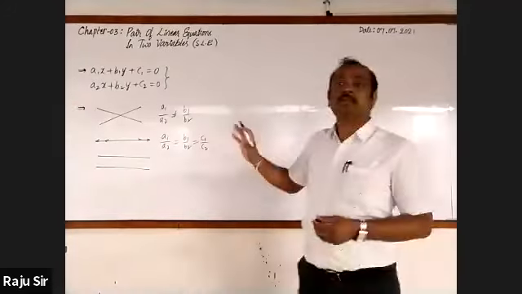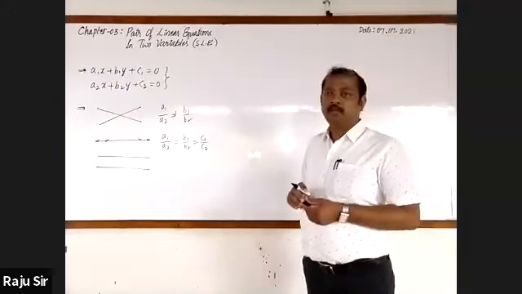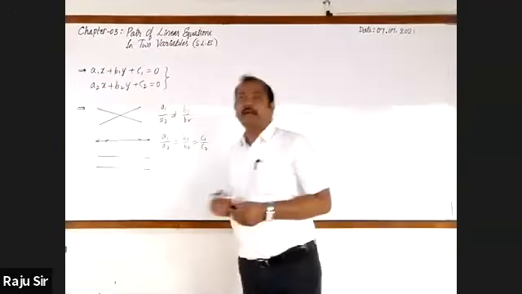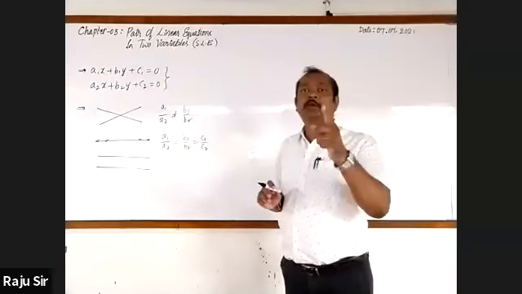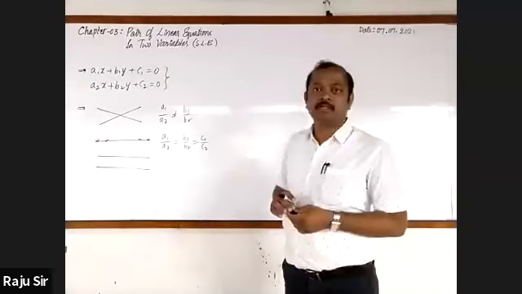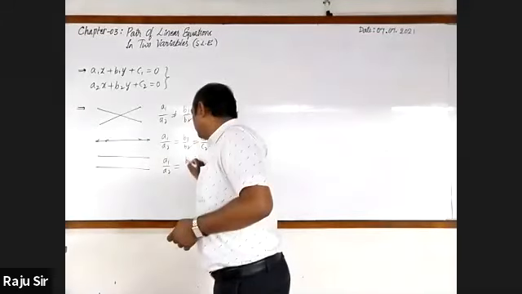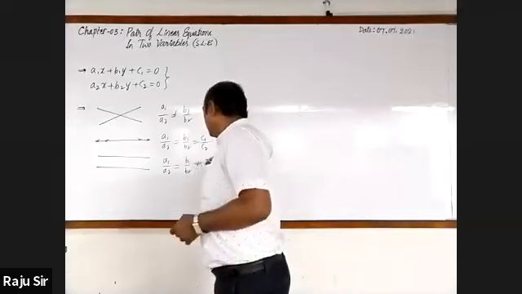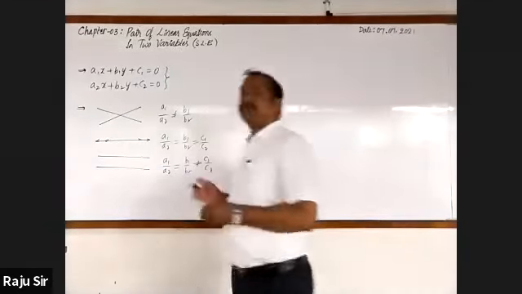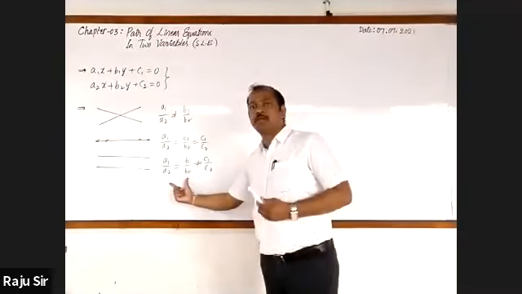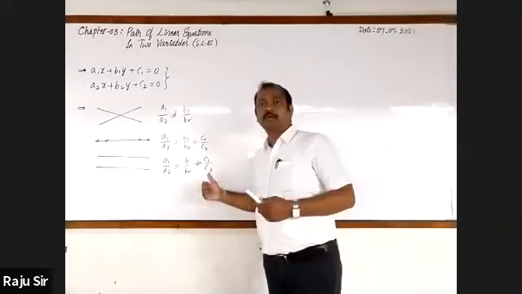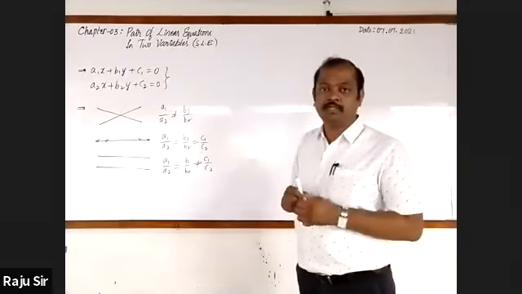That means all three ratios are equal. Lines will be parallel to each other if and only if the given equations satisfy the condition that a1 by a2 is equal to b1 by b2 and not equal to c1 by c2. The first two ratios are equal to each other and not equal to the third ratio, right?